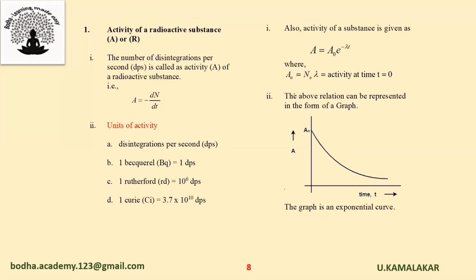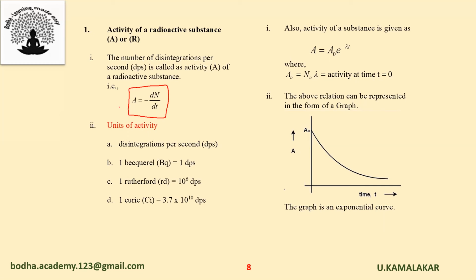Next topic, activity of a radioactive substance. The number of disintegrations per second is called the activity of a radioactive substance. That is, A is equal to minus dN by dt. The unit of activity is disintegrations per second, represented as dps. Other units are: 1 becquerel is equal to 1 dps, 1 Rutherford is equal to 10 power 6 dps, 1 Curie is equal to 3.7 into 10 power 10 dps.